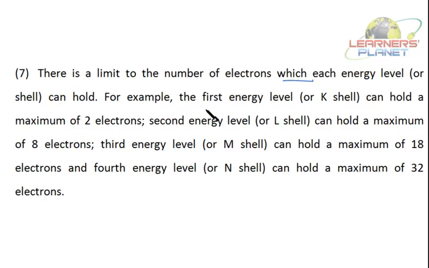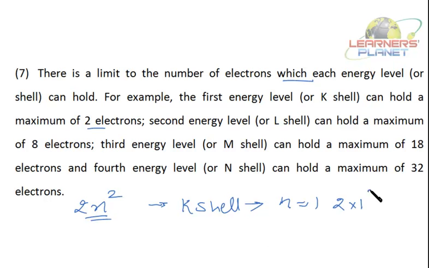Say for example, the first energy level, that is the K shell, can hold a maximum of 2 electrons, or the number of electrons in a particular shell can be given by the formula 2n². Say for the K shell, it is the first energy level or the first shell, n will be equal to 1. And how many electrons can it hold? 2 into 1 squared, and that comes out to be 2.